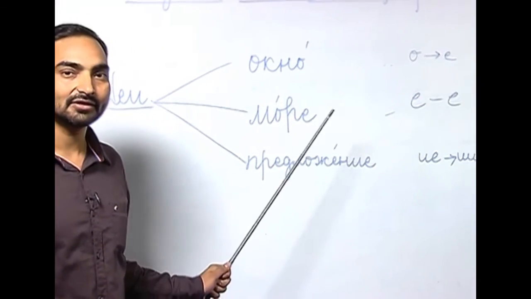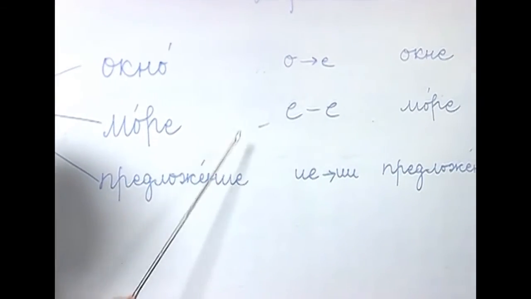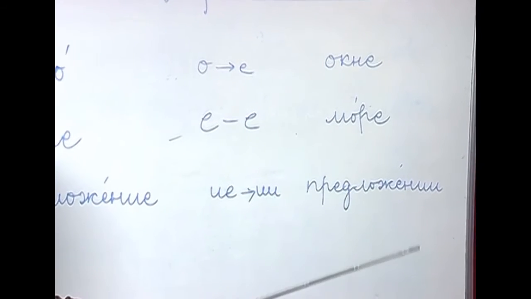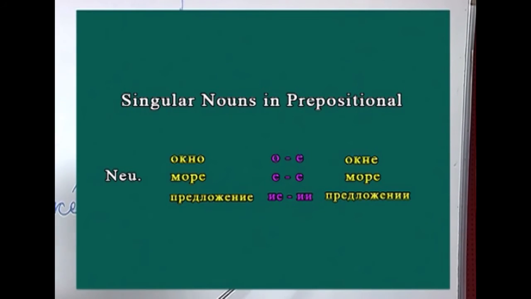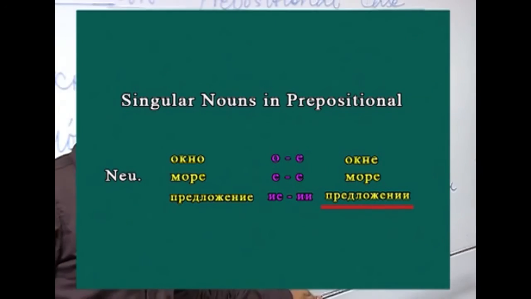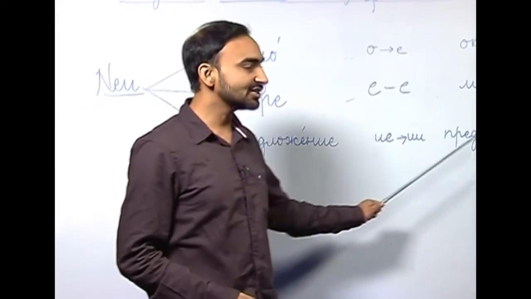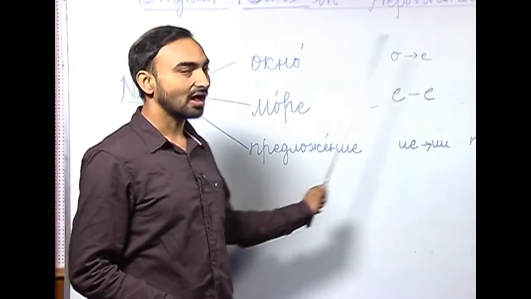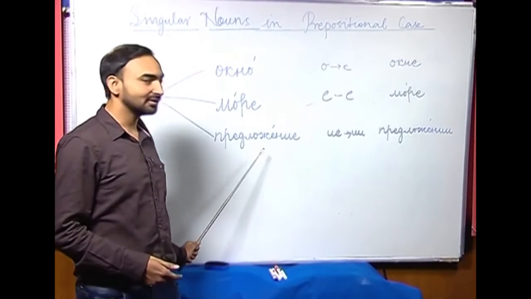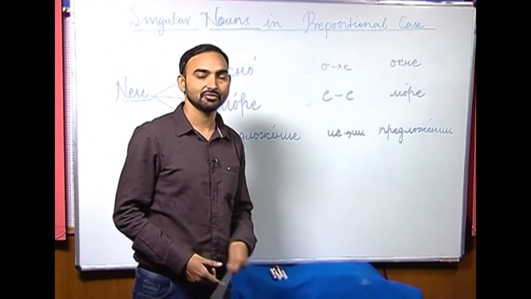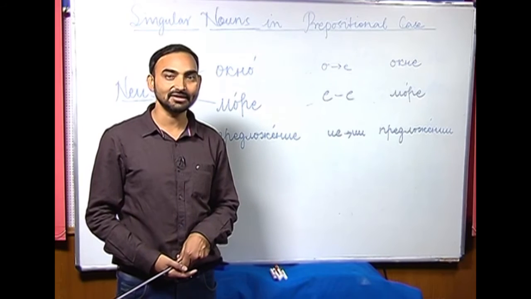How do we change the form of predlozhenie in the prepositional case? Iye has to be replaced with ii, like we did with iya ending in the feminine gender nouns. So, predlozhenie, predlozhenii. Okno, okne, more, more, no change, and predlozhenie, predlozhenii. So, that is all about how nouns decline in the prepositional case.